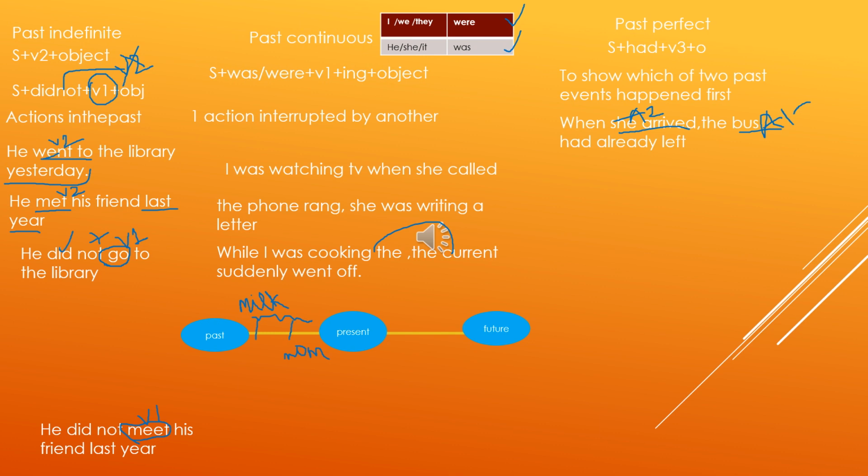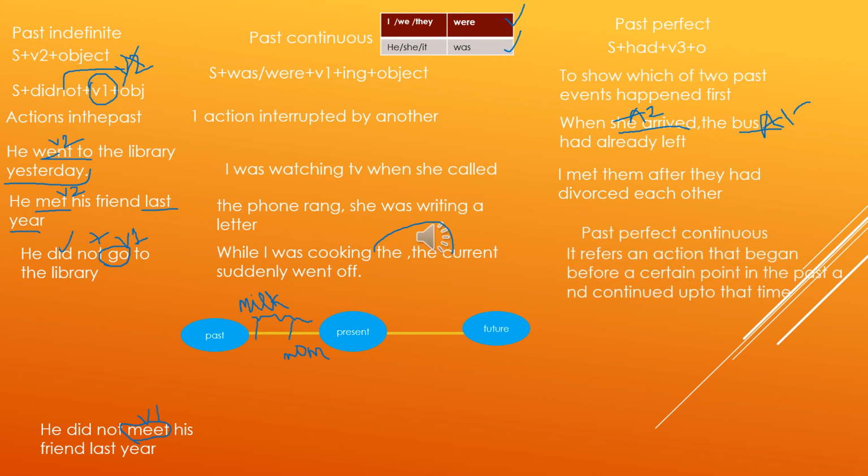So past perfect continuous tense is used to refer to an action that began before a certain point in the past and continued up to that time. For example, she had been drinking juice out of the bottle when mom walked into the kitchen. Another one is, he had been working at the company for 5 years when he got the